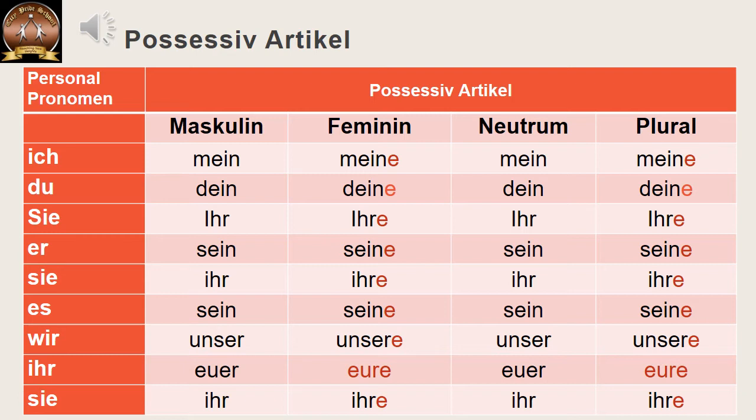So let us repeat again. Ich, mein, meine. Du, dein, deine. Sie, ihr, ihre. Er, sein, seine. Sie, ihr, ihre. Es, sein, seine. Wir, unser, unsere. Ihr, euer, eure. Sie, ihr, ihre. Richtig? Good. So now let us see how to use them in sentences.